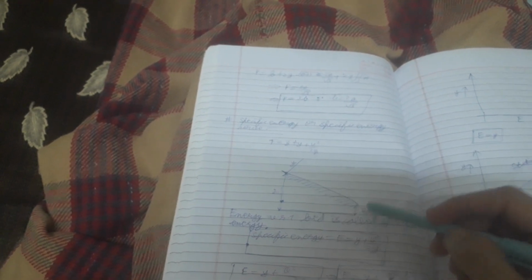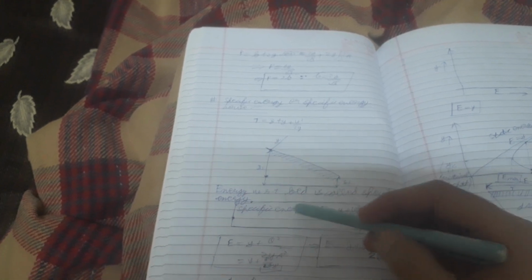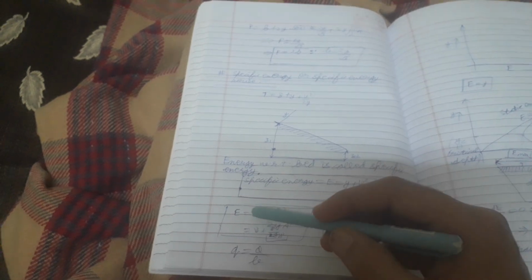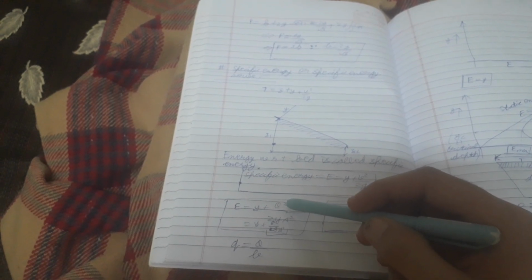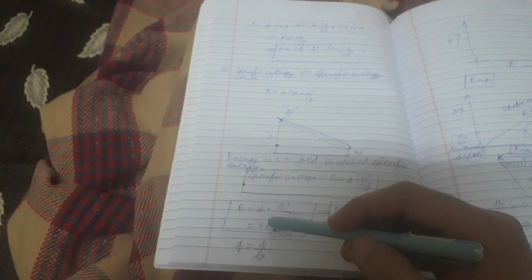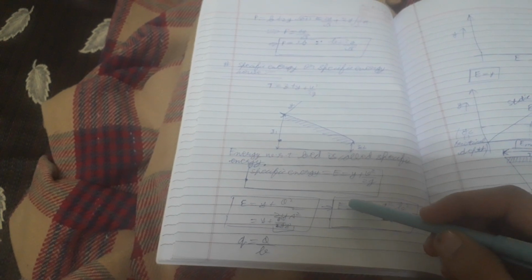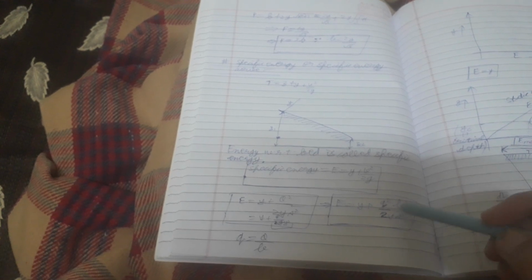Then this is z1, this is z2, this is y. Energy with respect to bed is called specific energy. Specific energy E is equal to y plus v square by 2g, which is equal to y plus q square by 2g y square. Implies E is equal to y plus q square b square over 2g y square.